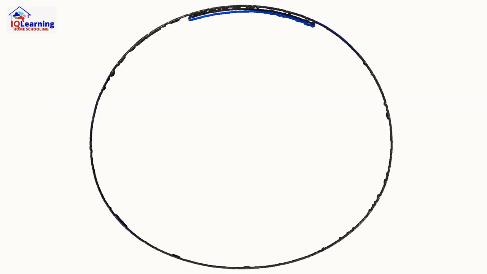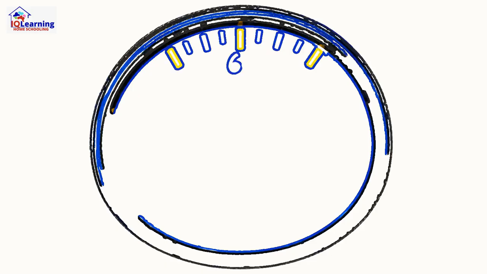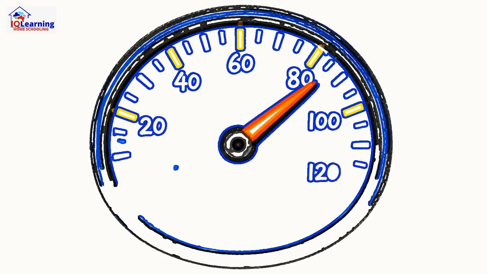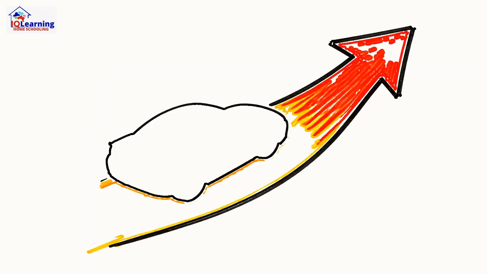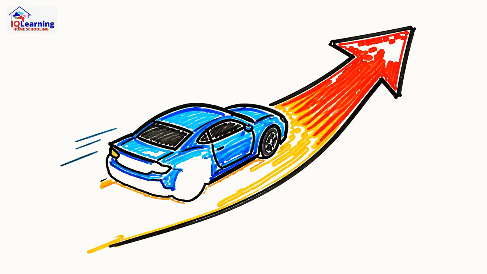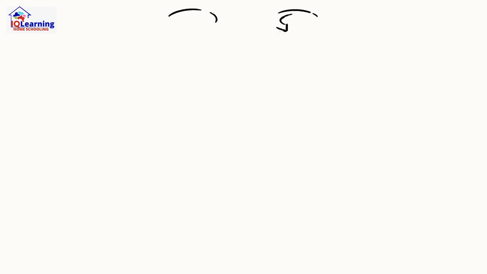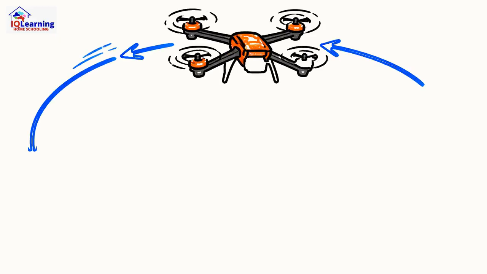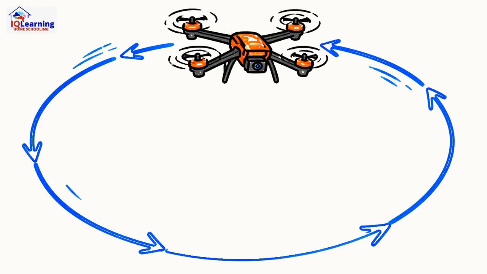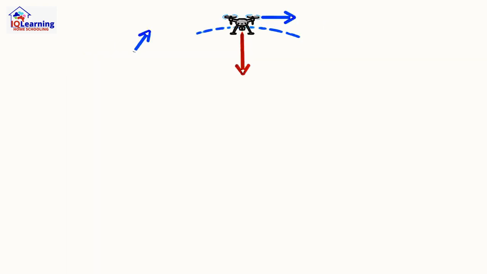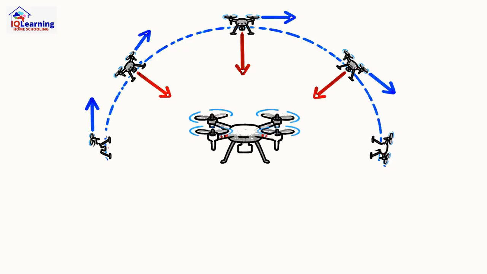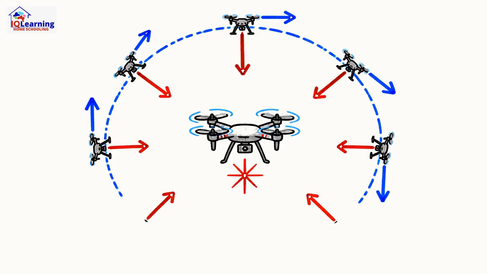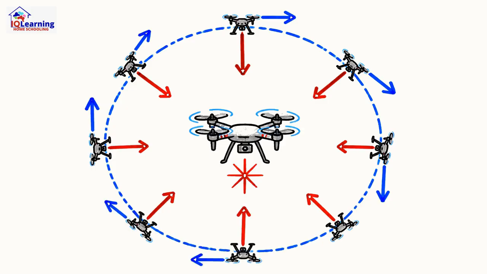The same logic creates the difference between speed and velocity. Speed is the scalar. It's what your car's speedometer shows. Velocity is a vector. It's speed with a purpose, a specific direction. This leads to a fascinating idea. A drone flying in a perfect circle at a steady 10 meters per second has a constant speed. But because its direction is constantly changing, its velocity is also constantly changing. That means it's technically accelerating without ever getting faster.